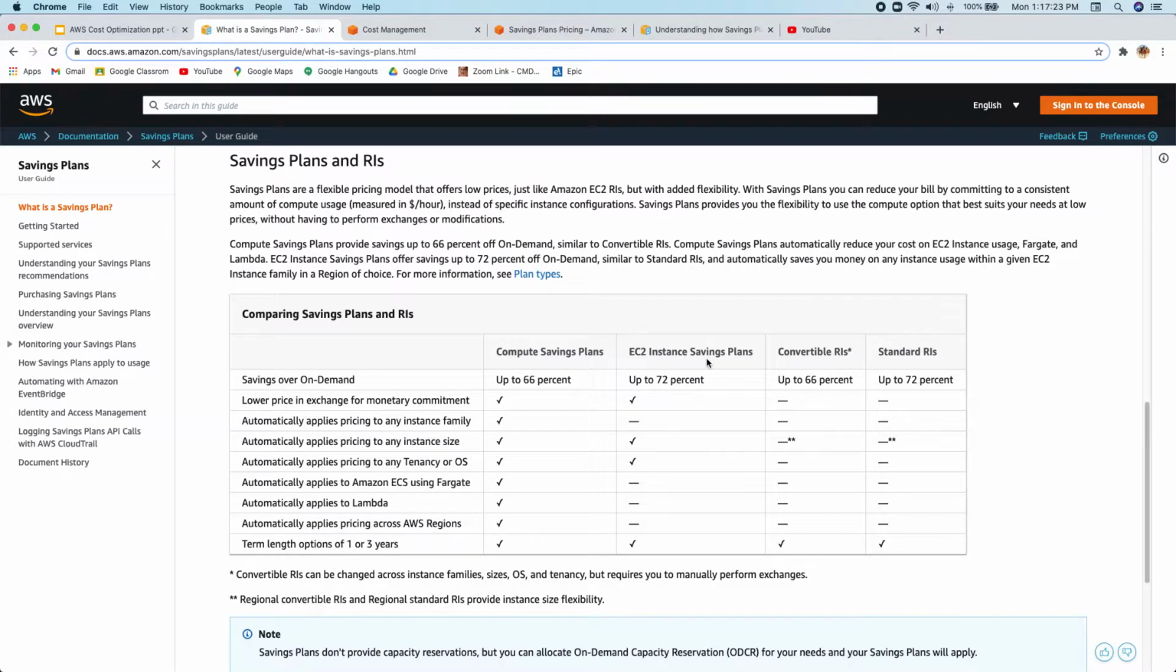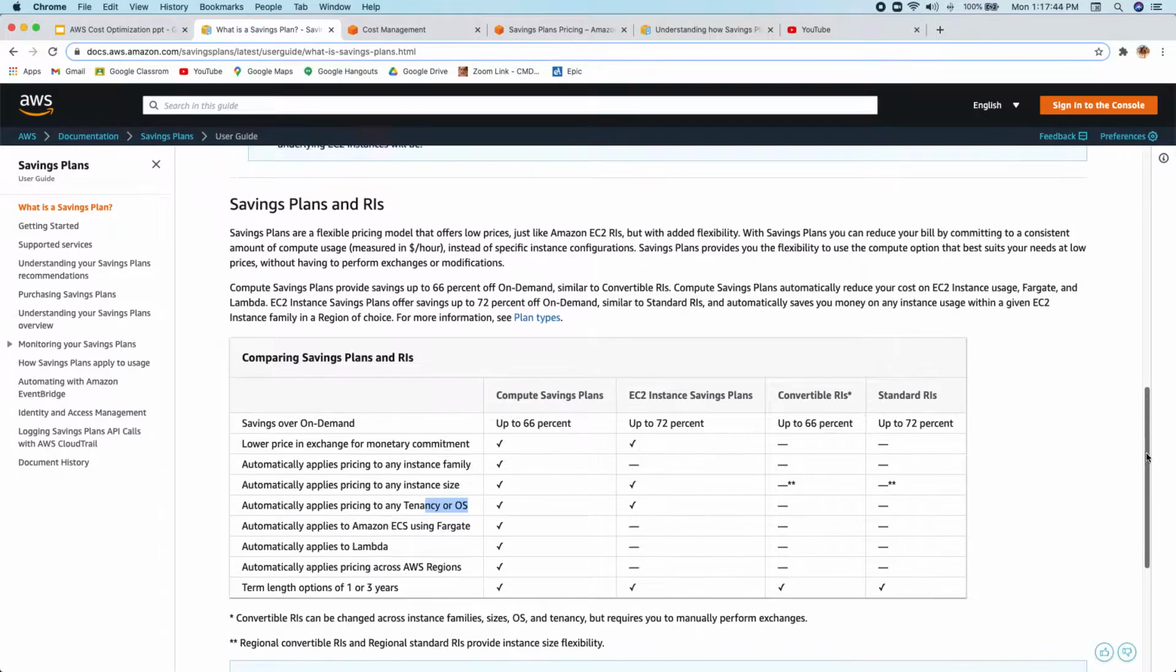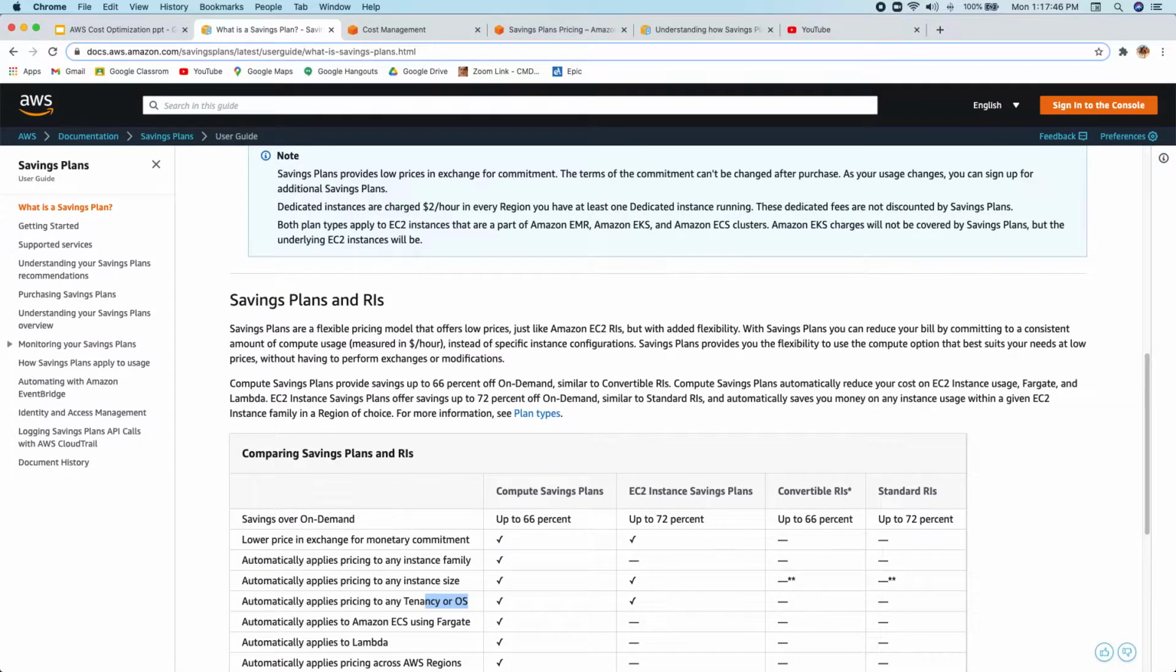But if you go with the EC2 instance savings plan, the only flexibility you have is that you can go with any instance size and any operating system. But with convertible or standard RI, you don't get this kind of flexibility. So that's the difference between the two savings plans and how they differ from your RI.